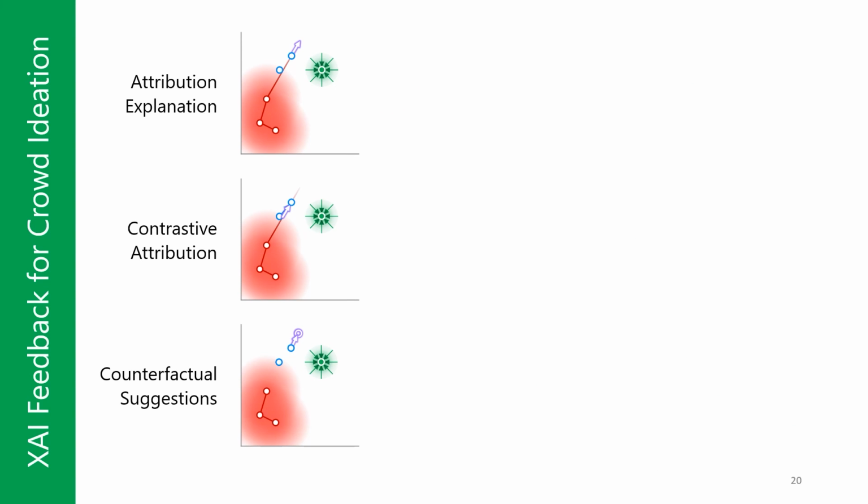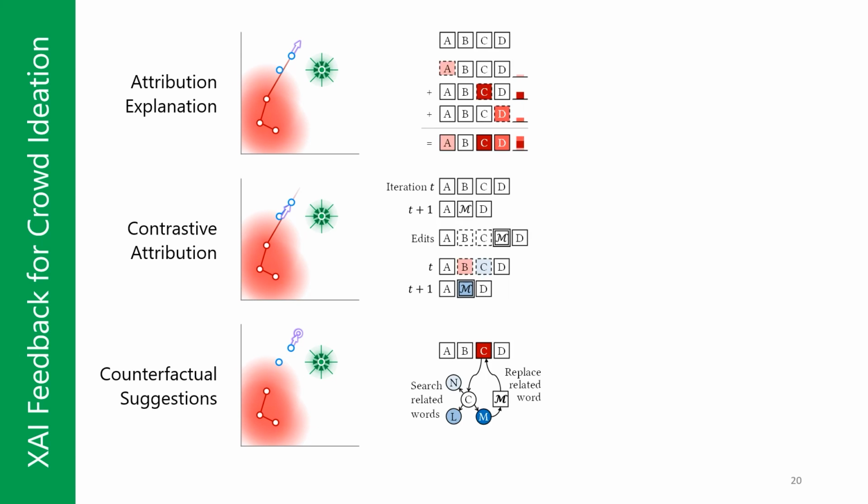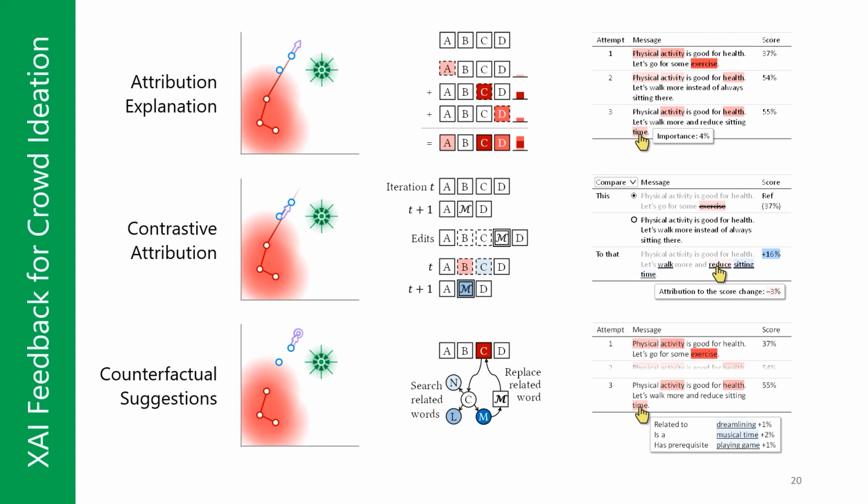In summary, we described attribution, contrastive attribution, and counterfactual suggestion explanations as feedback to direct crowd ideators to iteratively generate more collectively creative ideas. We call this approach Interpretable Directed Diversity and evaluated this approach in the crowd ideation task of writing motivational messages to encourage physical activity.